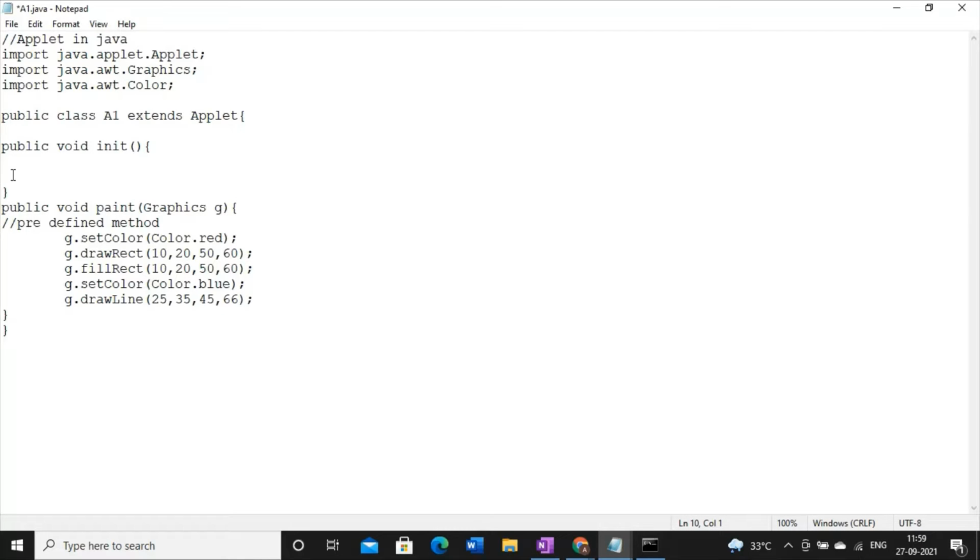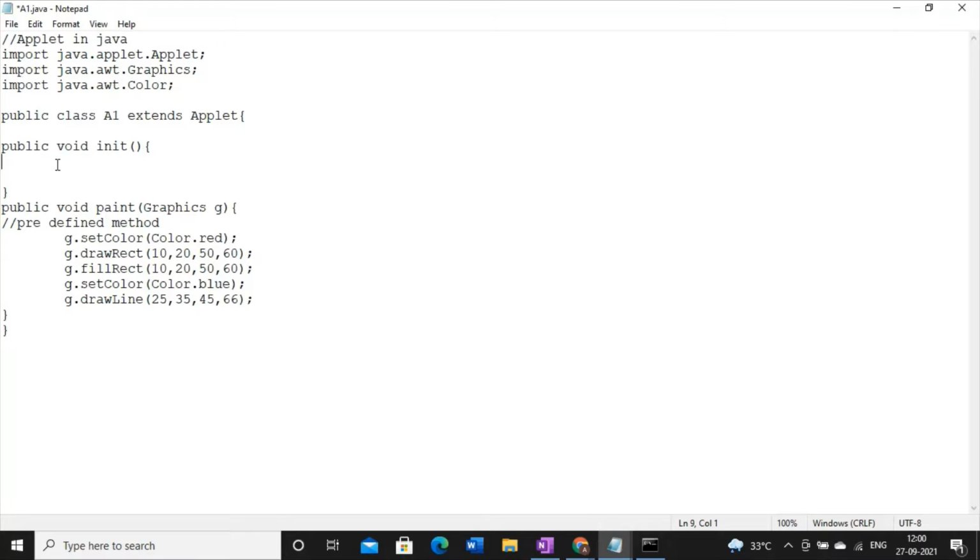Now you can ask me, why not inside paint? You have to understand one property. In the entire applet life cycle, how many times will we color the background? A person can be born only once in life. The init method is used to initiate the applet, so inside init you write activities which you need only once in the lifetime.